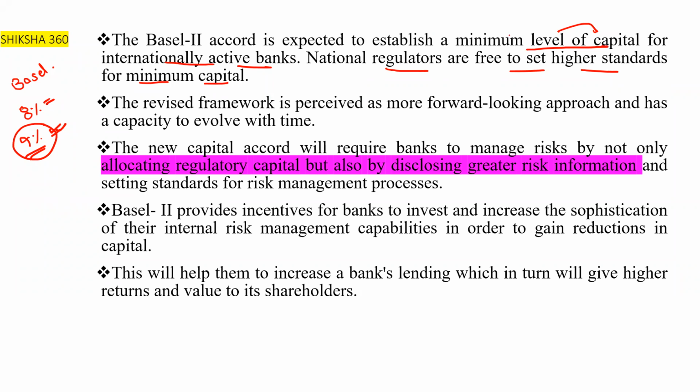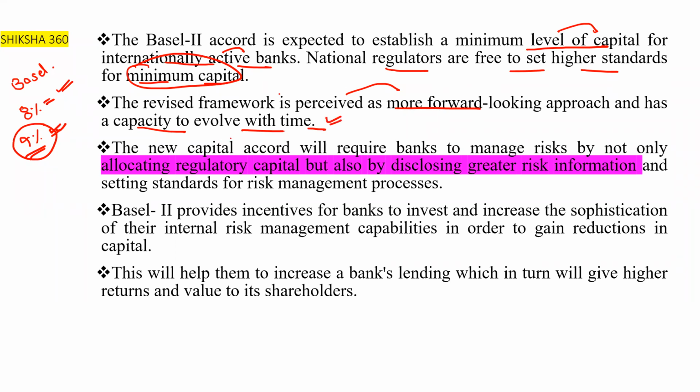The Basel II Accord is expected to establish a minimum level of capital for internationally active banks. National regulators are free to set higher standards for the minimum capital. They have to maintain at least what is specified by Basel, but they have to provide a little higher capital than the standard given by Basel. The revised framework is perceived as a more forward looking approach and has a capacity to evolve with time.